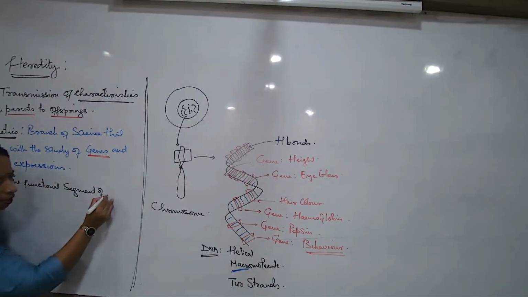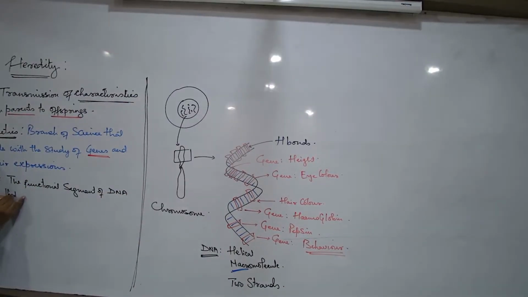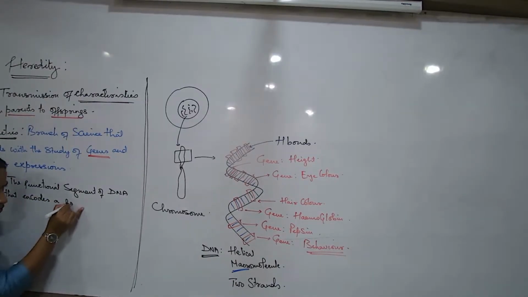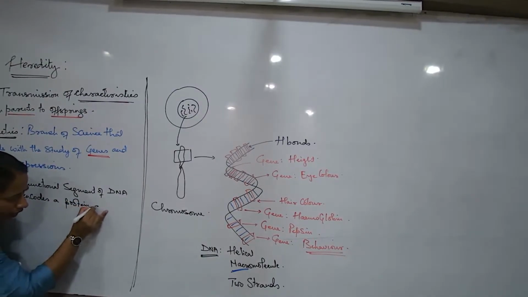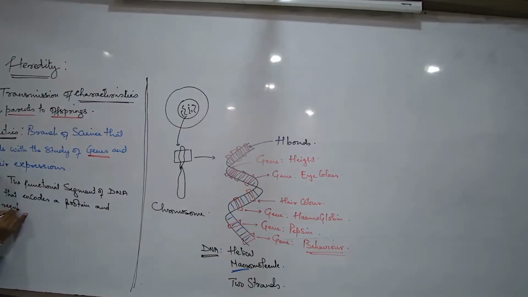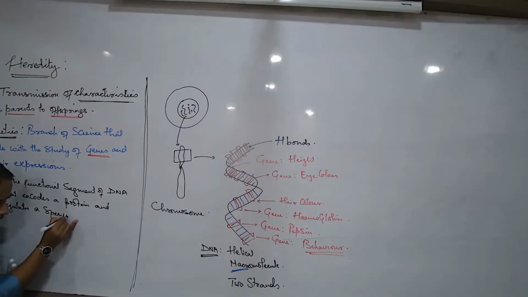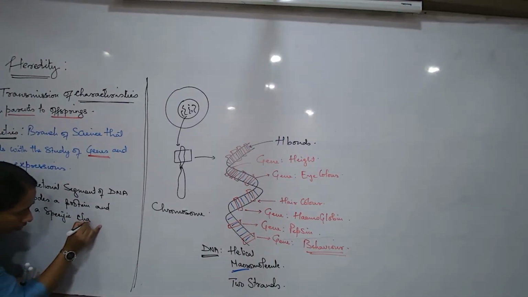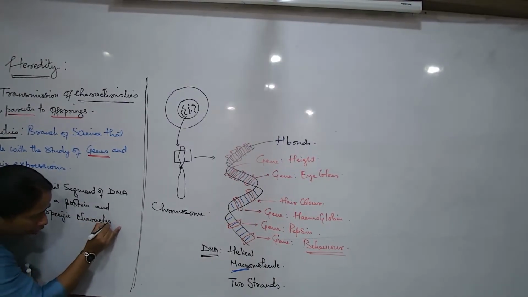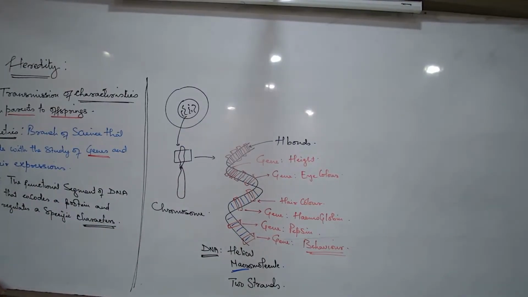The functional segment of DNA that encodes a protein and regulates a specific characteristic or a character. If you write character also, it is not wrong.